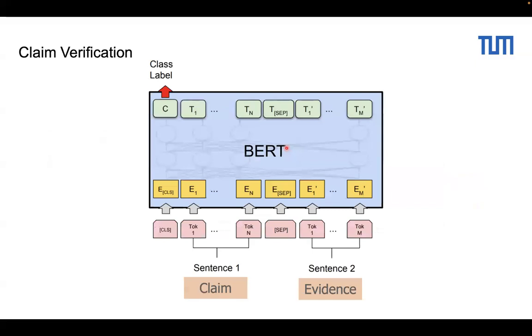Here is the claim verification infrastructure. You have sentence 1 as the claim and sentence 2 as the evidence. You put a separation token in the middle and produce the final class at the end. The final class could be, in this case, support, refute, or not enough information.